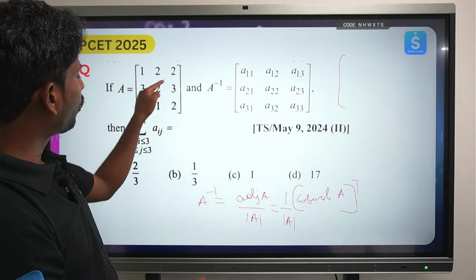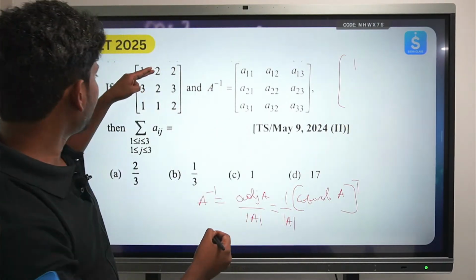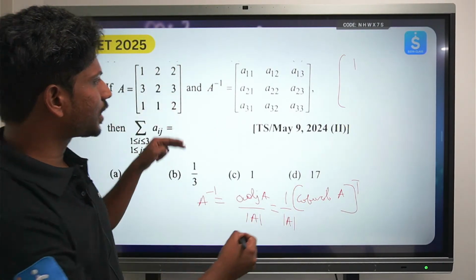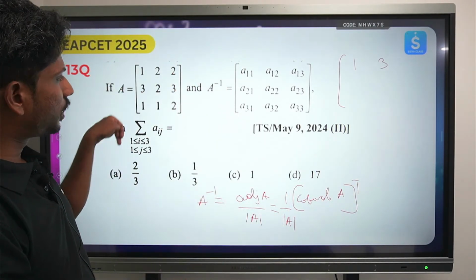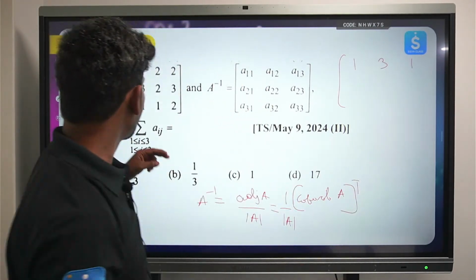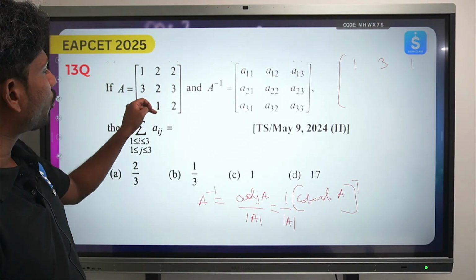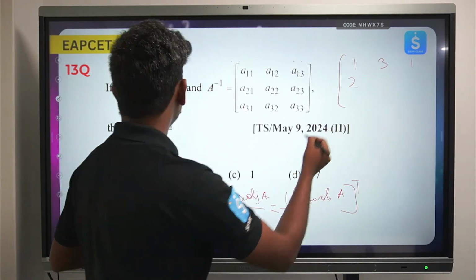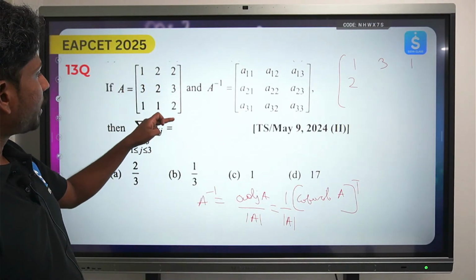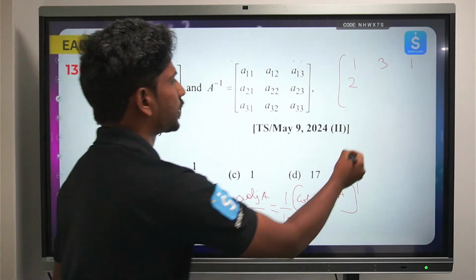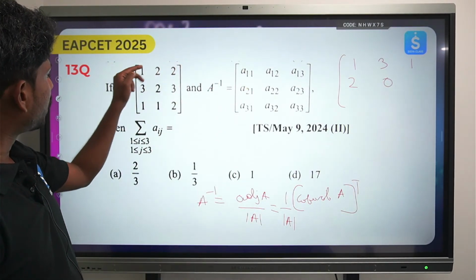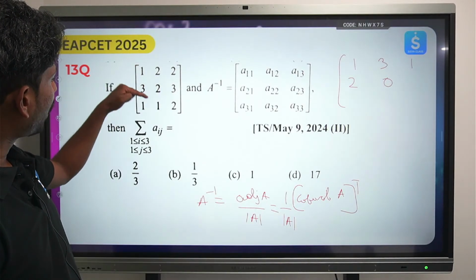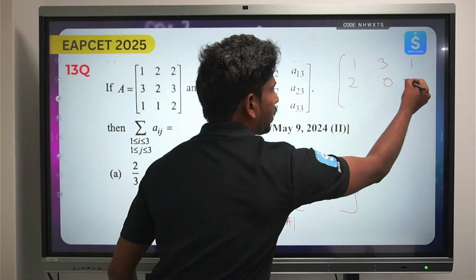2 into 2 is 4, 4 minus 3 is 1. Then again take the 2, 3 into 2 is 6, 6 minus 3 is 3. Again 2, 3 into 1 is 3, 3 minus 2 is 1. Okay, similarly taking the 3, 2 into 2 is 4, 4 minus 2 is 2. Similarly here taking 2, 1 into 2 is 2, 2 minus 2 is 0. Similarly again here take the 3, and this will be 1 into 1, 1 minus 2 is minus 1.